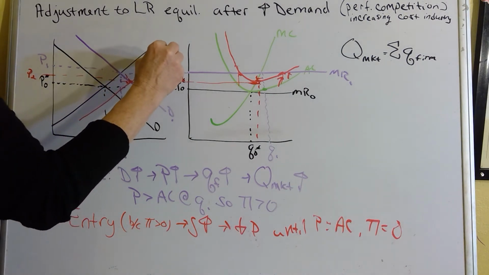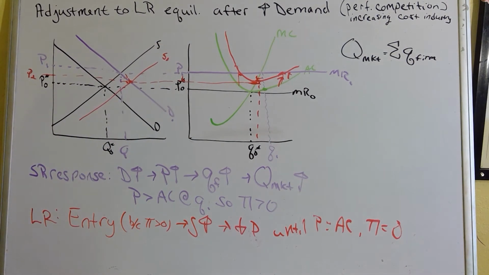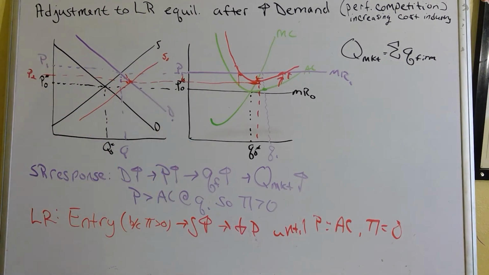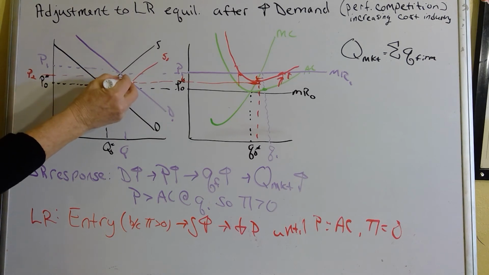Supply doesn't have to increase as much until price gets driven down to minimum average cost, because minimum average cost is higher. Or if you think about it conceptually, as firms are entering, they're going to enter until there's no more positive economic profit. But as firms are entering, it's getting more expensive for everyone to produce, so it doesn't take as much entry before that profit's driven to zero. So that profit goes to zero with less entry. So price falls to minimum average cost, but it doesn't go all the way down to where it was before, because minimum average cost is not where it was before. So we were here, and now we're here.